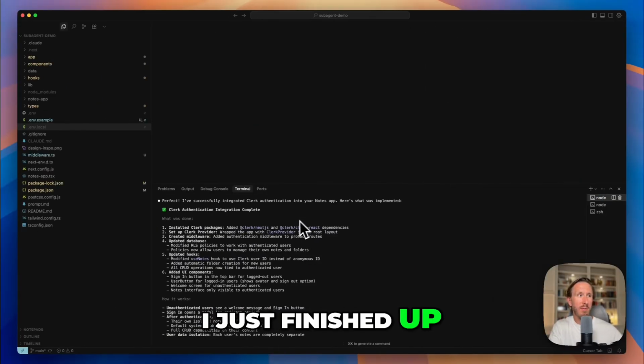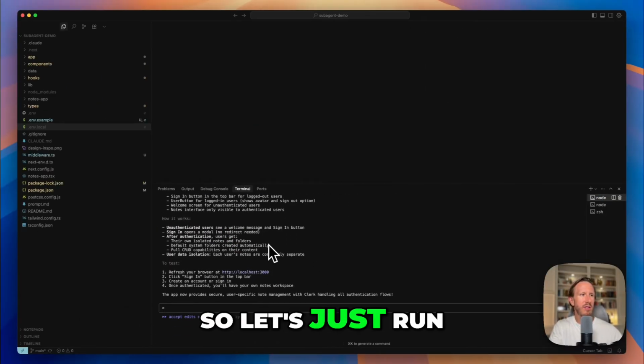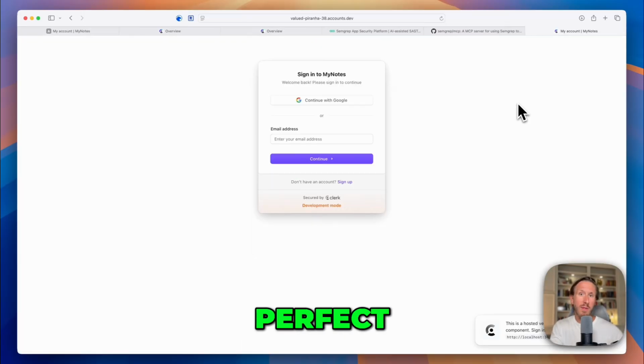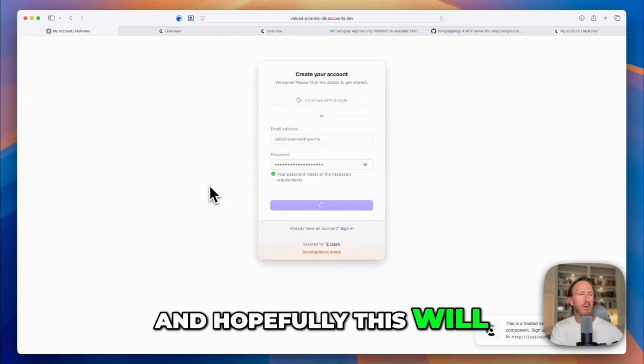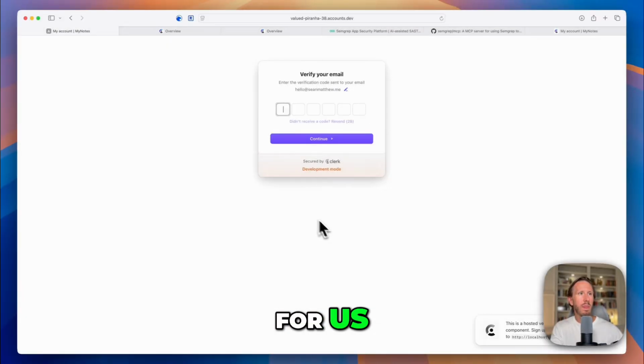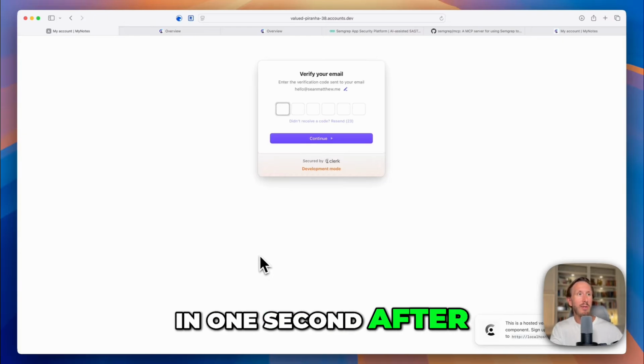Okay, it just finished up with the Clerk authentication setup. It looks like everything is done. So let's just run this to test. Okay, perfect. The Clerk authentication pop-up shows here. And if we click sign up, we can enter our email address and password, and hopefully this will create an account for us. Okay, so it's emailed us an authentication code. I'm going to check back in 1 second after I get that.